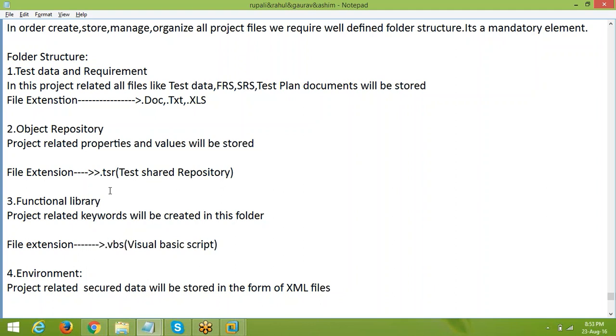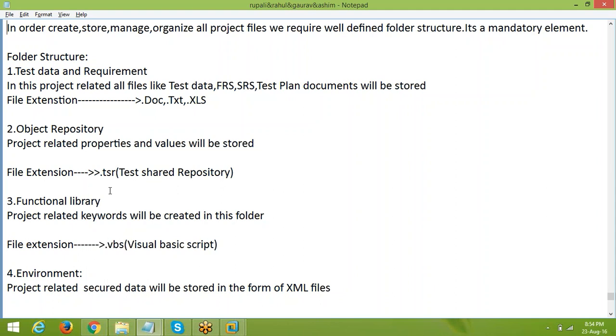So functional library means project related keywords. Right now we are going to create keywords. Project related keywords will be stored here in the form of .vbs, VBScript. Next, environment means project related secure data will be stored with the .xml format, extensible markup language.